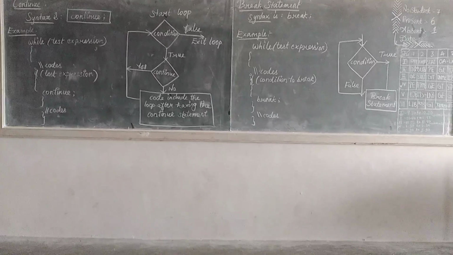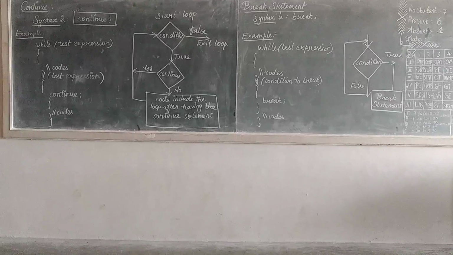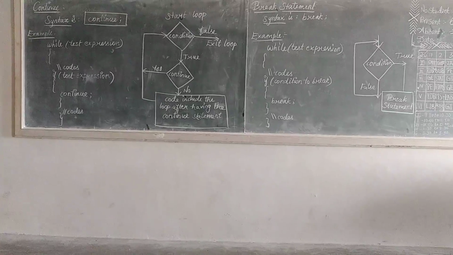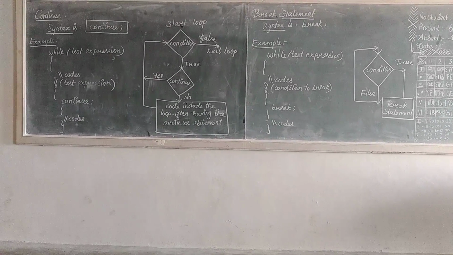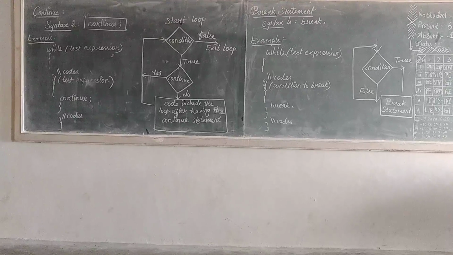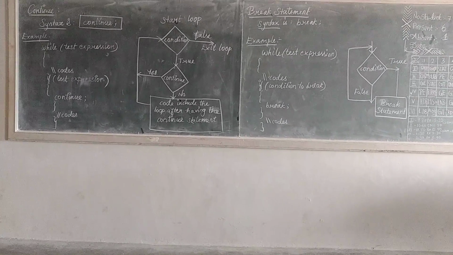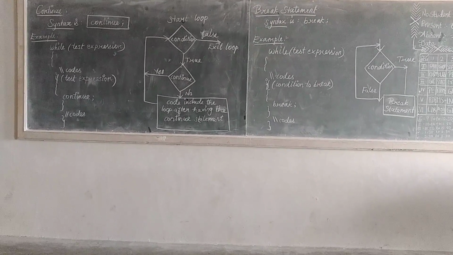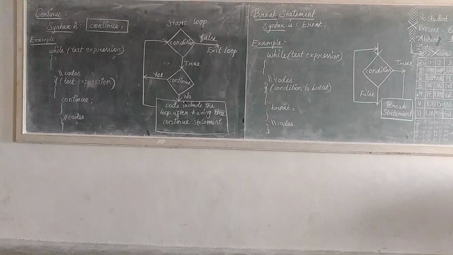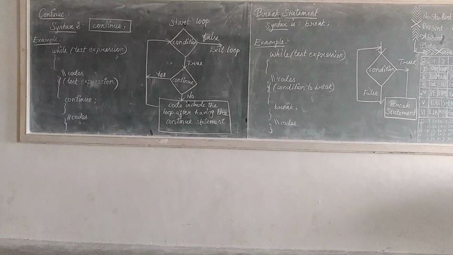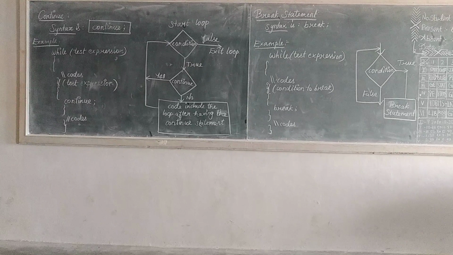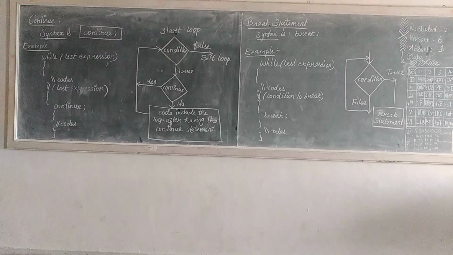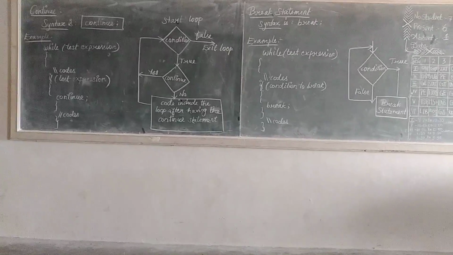The example in a while loop: we give our test expression, opening curly braces for executing some set of code, and then an if statement gives us some test expression. This continues until the condition is satisfied, or else we put our output. So the continue will stop this iteration. Okay, this is the continue statement.